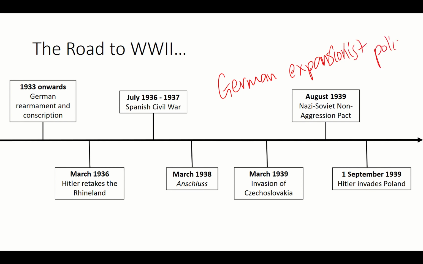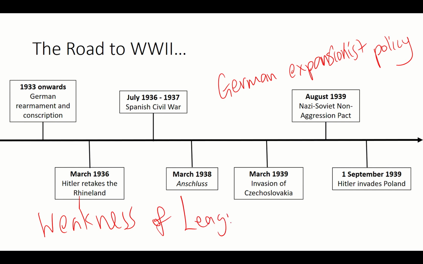What I mean is that all the events here point to German expansionist policy. Whereas the events underneath the line, they point to the weakness of the League, as well as appeasement. That is to say, things like Anschluss, and the invasion of Czechoslovakia. Well, they are primarily a result of appeasement. Okay, this is just a simple way of categorizing them.